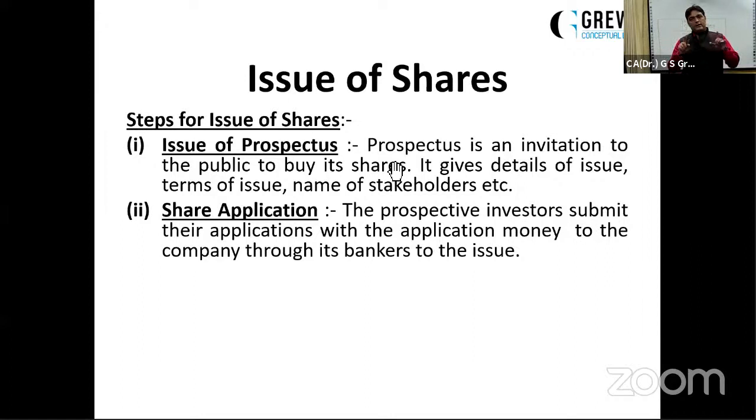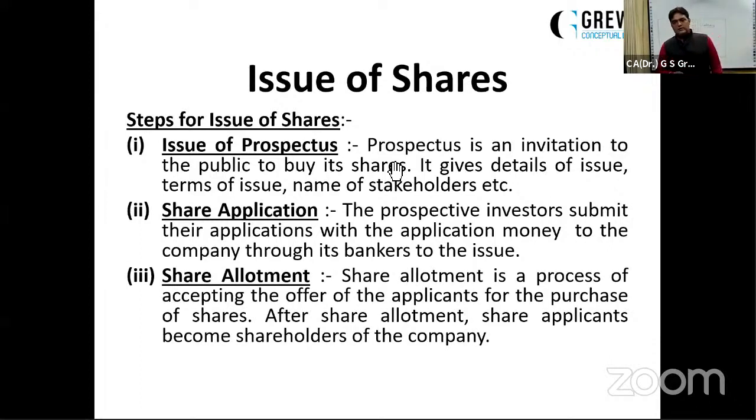Now, after scrutinizing all the forms filled by the interested public, prospective investors, the company will allot the shares, and that step is known as allotment of shares or share allotment. In this scenario, the company will ask the face value of share in different parts. Let us suppose a 10 rupees share is there. So 2 rupees the company has called on application. Now, whosoever gets the allotment of shares, the company will ask them to pay the allotment money, let us suppose 3 rupees per share. And then if required, the company will also ask for the first call, second call, and so on.